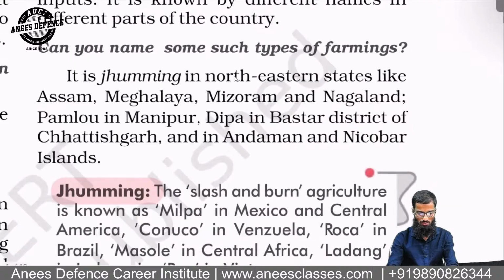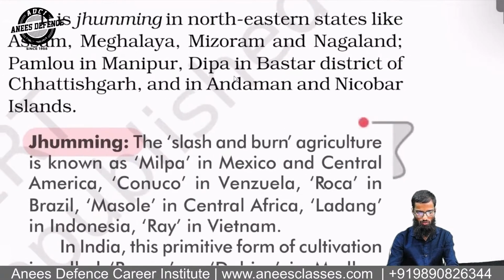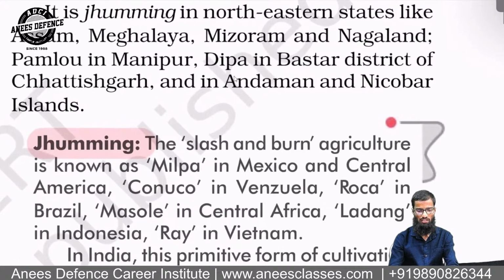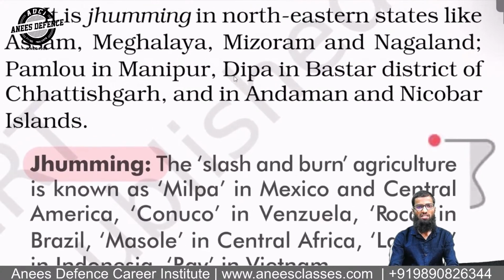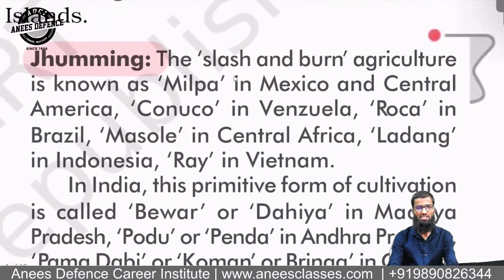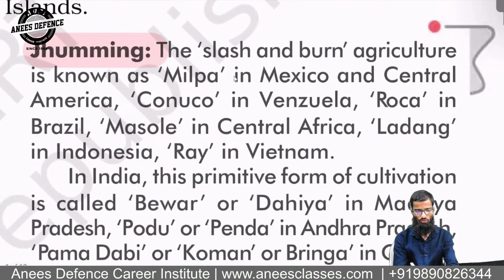नाउ, इसी को हम लोग जूम एग्रीकल्चर बोलते हैं. It is zooming in the northeastern states like Assam, Meghalaya, Mizoram, etc. Zooming, the slash and burn agriculture, is known as milpa in Mexico.